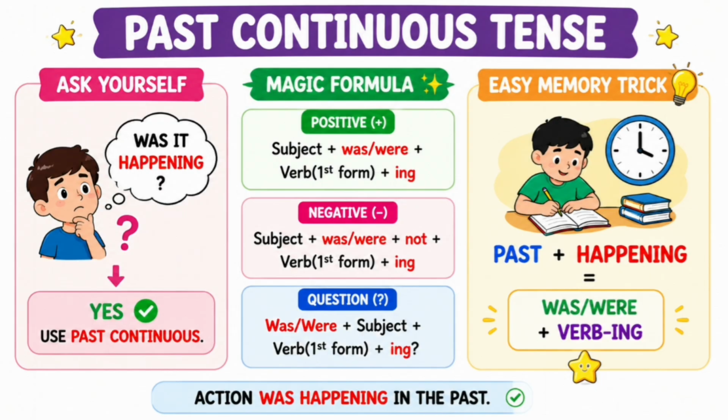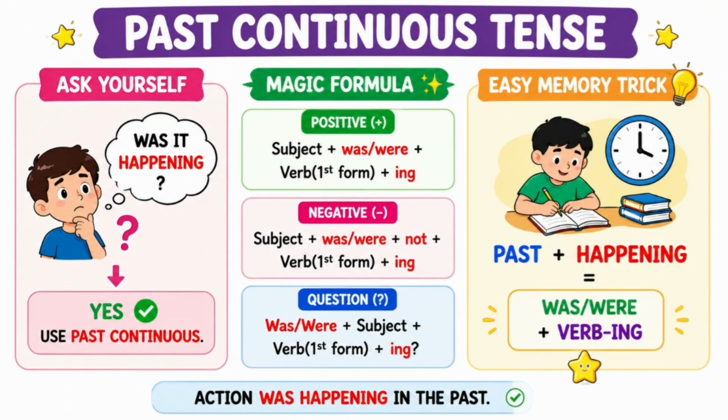Now it's time to learn past continuous tense. Ask yourself, was it happening? Yes, then use past continuous tense. Magic formula for positive: subject plus was/were plus verb की first form plus ing. For the negative: subject plus was/were plus not plus verb की first form plus ing. For a question: was/were plus subject plus verb की first form plus ing.